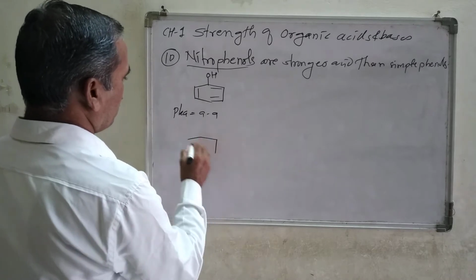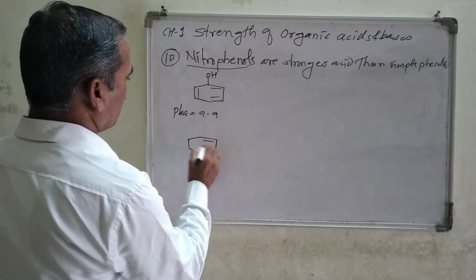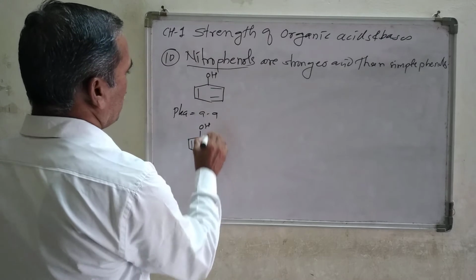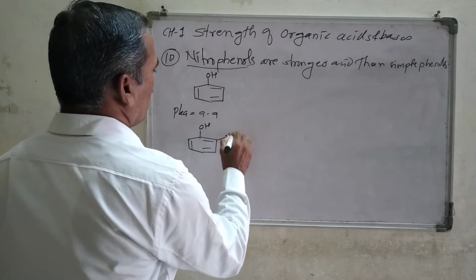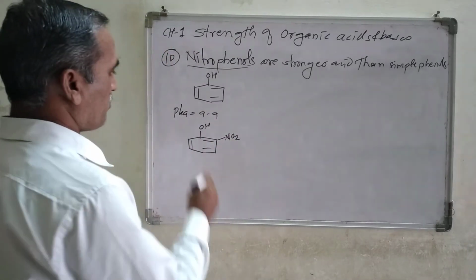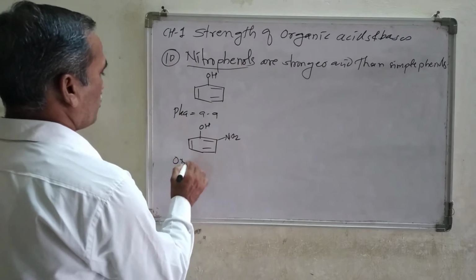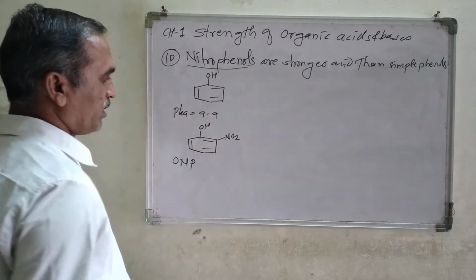Let us see the structure of these nitrophenols. This is OH, and here NO2. This is the structure of orthonitrophenol, ONP.